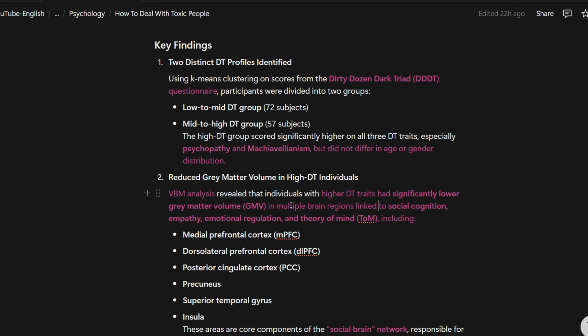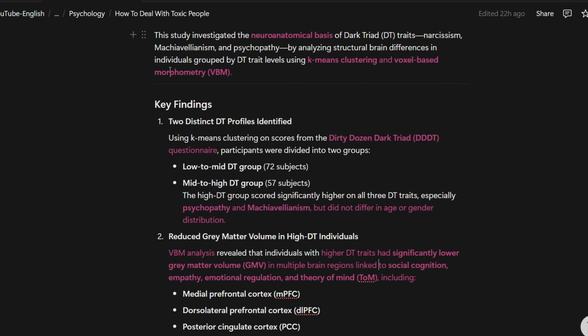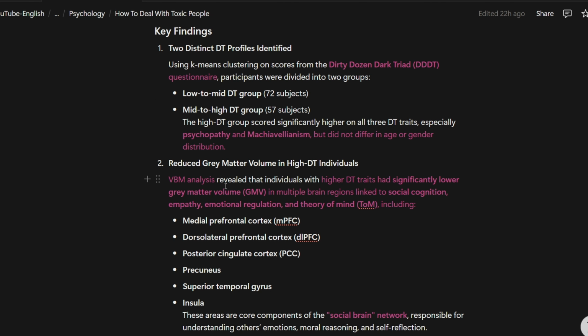Okay, and this is the important part, the VBM analysis. What is VBM? It is voxel-based morphometry, which is the comparison of the volume and density of the brain structures. VBM analysis revealed that individuals with higher DT traits had significantly lower gray matter volume in multiple brain regions linked to social cognition, empathy, emotional regulation, and theory of mind, understanding others.